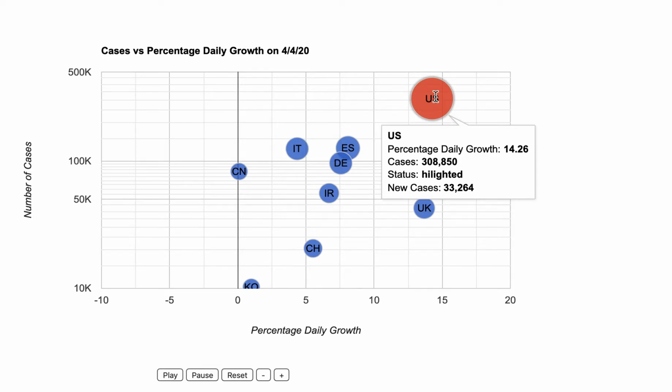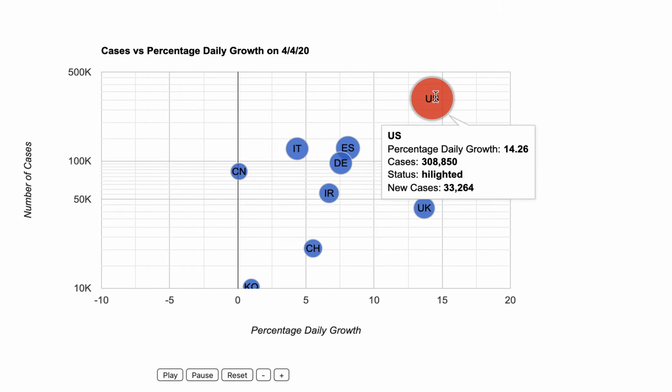So what we see is that social distancing works. It has reduced the amount of cases dramatically. And to understand what the implications are, if we had stayed at roughly a 38% growth rate that we had on March 22nd and continued at that level, the United States would have seen over 2 million cases by April 4th. Being at 308,850 is a large number, but it's much less than 2 million.